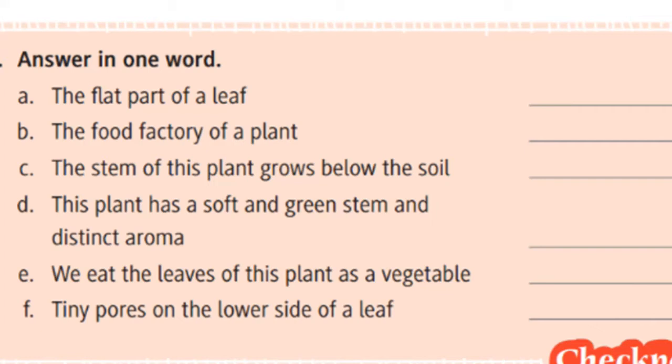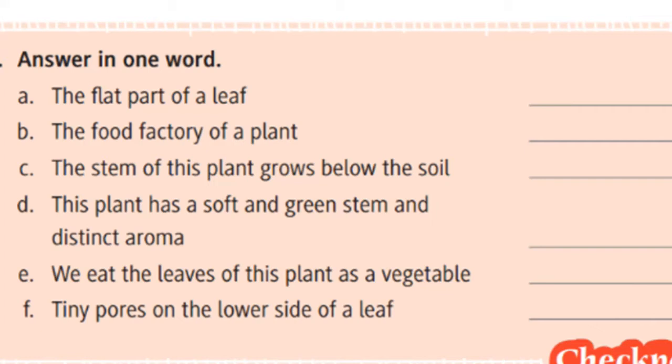And the third one, the stem of this plant grows below the soil. What is it? You can write different answers. Let's have a common answer as potato. And the fourth one, this plant has a soft and green stem and a distinct aroma.